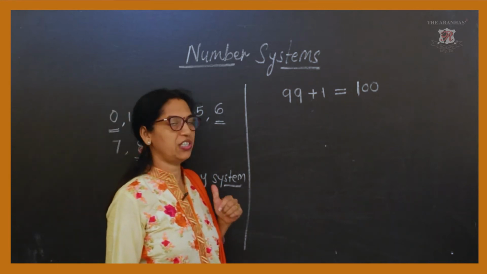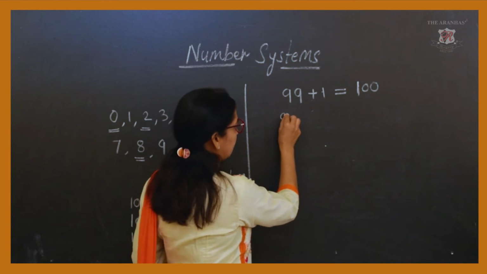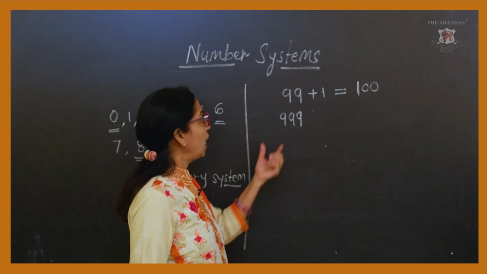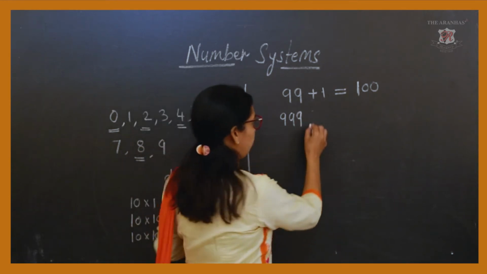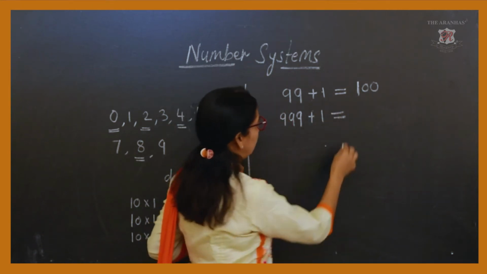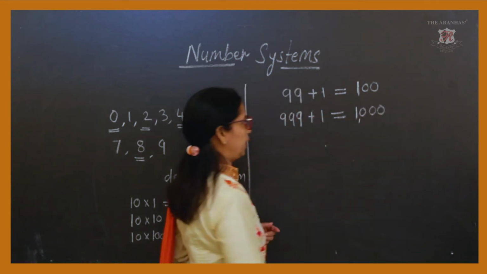as the smallest three-digit number. Similarly, if you take the greatest three-digit number and add 1, you will get the smallest four-digit number.